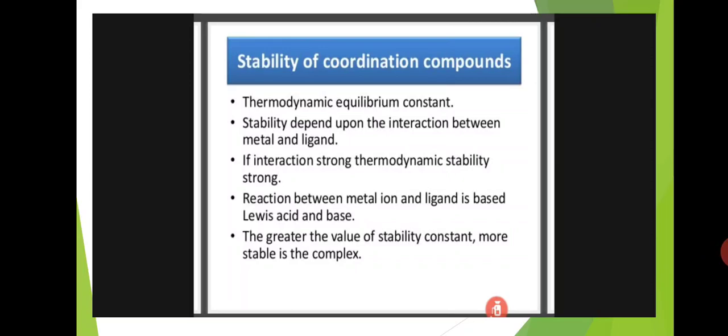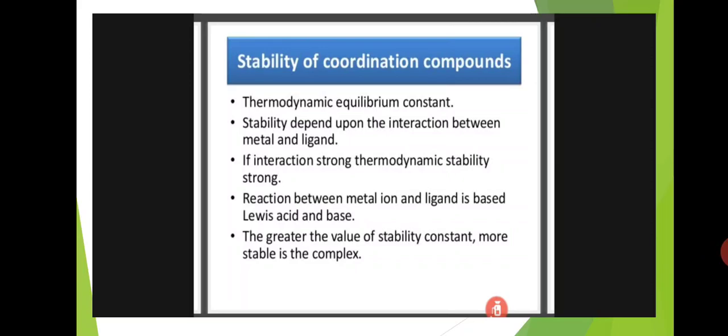Thermodynamic stability depends upon the interaction between metal and ligand. If the interaction is strong, thermodynamic stability is also strong. The reaction between metal ion and ligand is based on Lewis acid and base. The greater the value of the stability constant, the more stable is the complex.